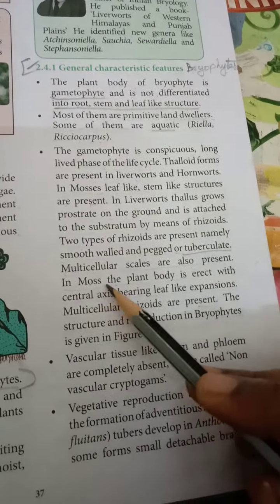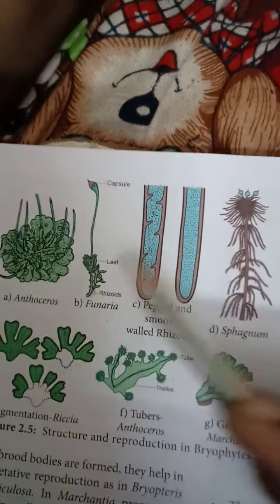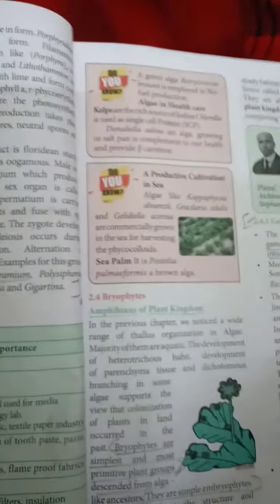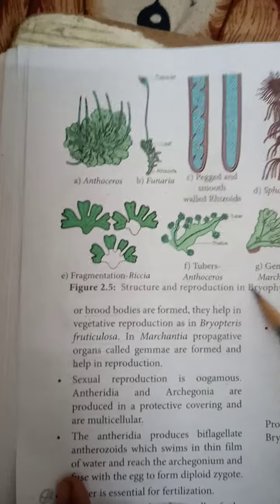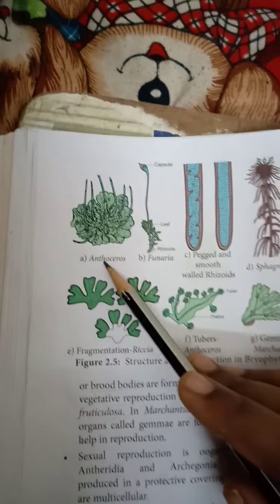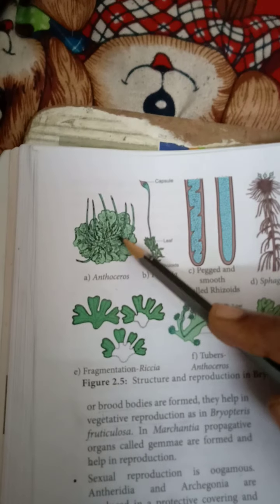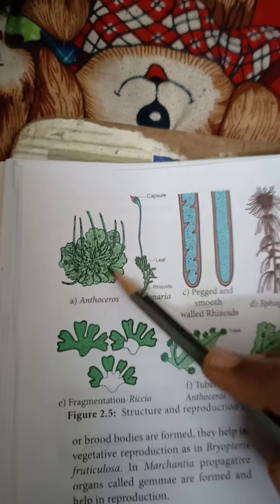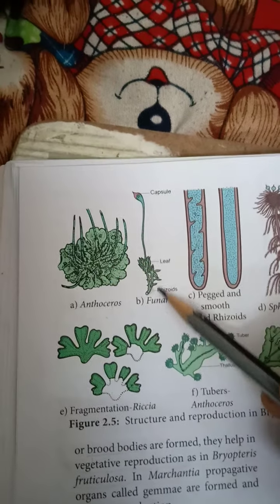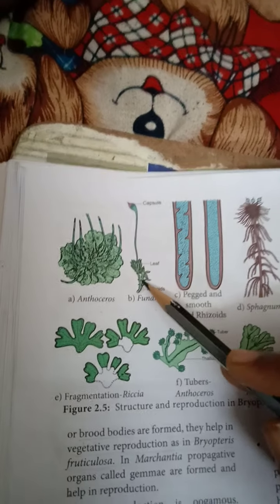This is the structure of bryophyte. This is Anthoceros, the hornworts. This is the horn-like structure. The thallus is prostrate on the substrate. This is Funaria, a moss.